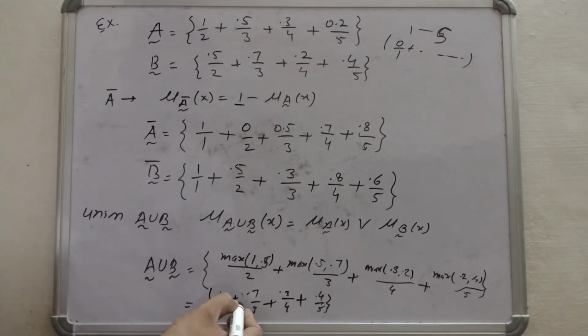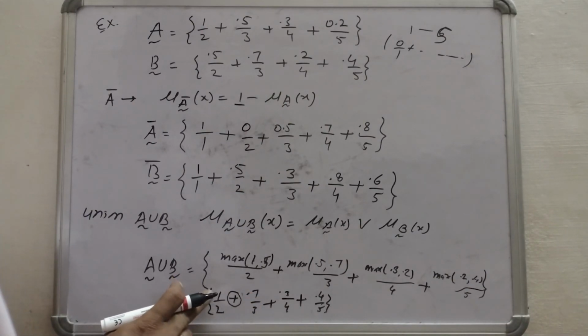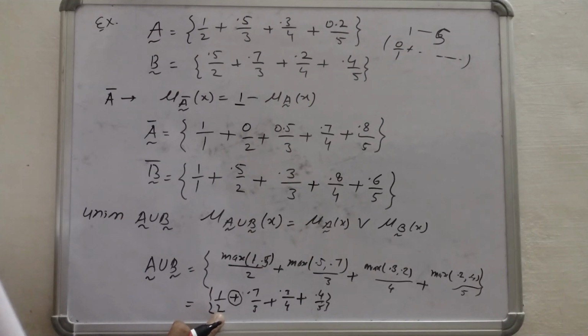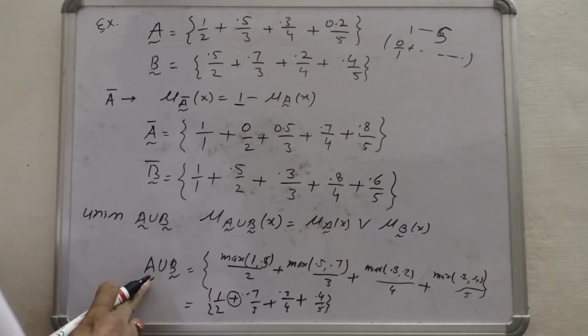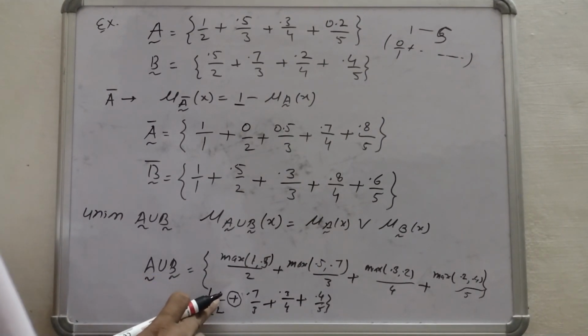Now here we can see the plus sign is there. The plus doesn't mean it is an arithmetic sum, and this 1 by 2 doesn't mean it is 0.5. It indicates that element 2 is in the set A union B with a membership value of 1.